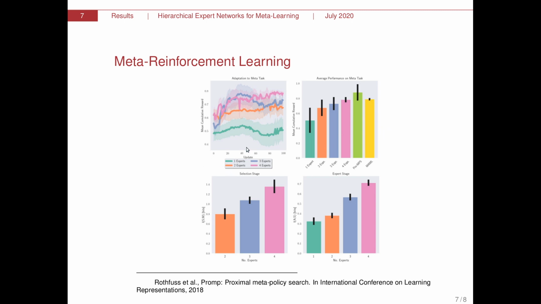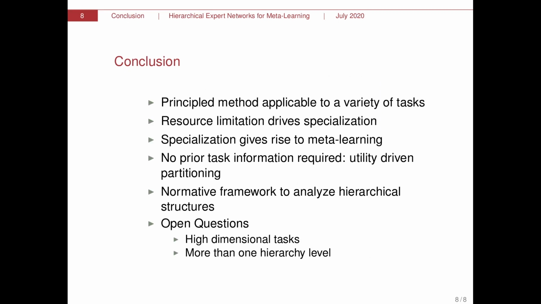So here we plot how the experts can adapt to a specific meta task that it has not seen before. So if you have one expert, it cannot adapt at all, basically. But as soon as we have 2, 3, or 4, they can adapt more quickly, and they can also process more information the more experts we have, because they specialize more, meaning that their prior policy gets better and better adapted to specific parametric settings of the double-linked pendulum.